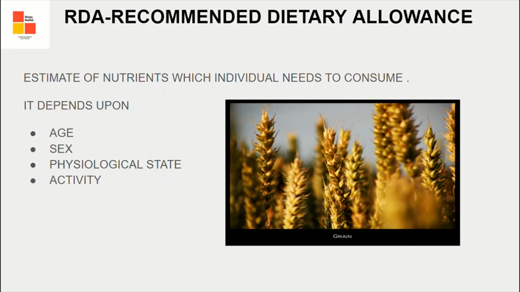RDA. What do we mean by RDA? It is recommended dietary allowance. It estimates the nutrients which an individual needs to consume per day, which depends upon age, sex, physiological state, and activity. Take an example, age. A young child of 10 years requires more calcium and protein because of growth, as compared to an adult woman. Sex. In adolescents, boys require more protein and girls require more iron.